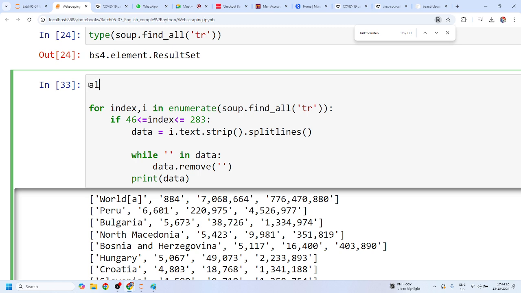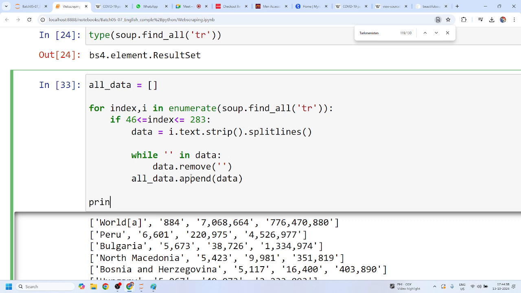I can just simply say, can I say this all data? This is just my blank list. And instead of printing this, what I can say is that you have to simply append this data. Mohit, can I say this? Yes sir. data dot append and data.